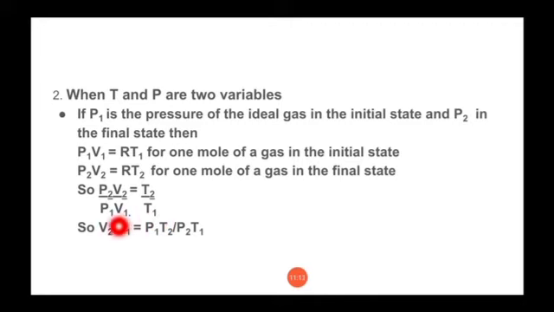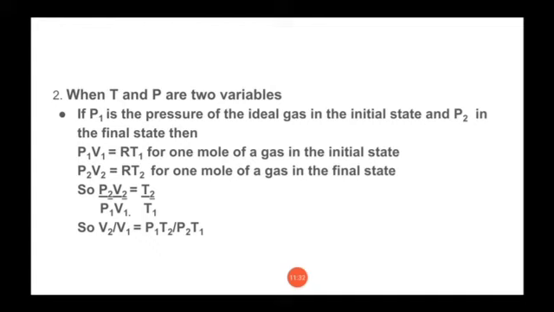That's why, if we have to put the value of V2 by V1 in our previous equation, we have to find the value of V2 by V1. So from this, V2 by V1 is equal to P1 T2 divided by P2 T1.